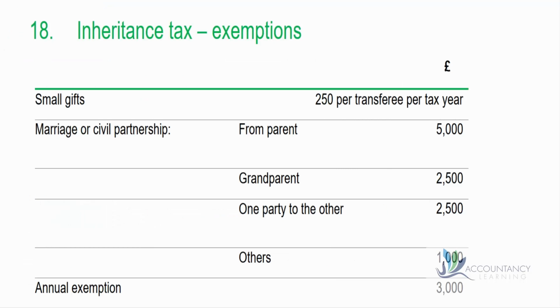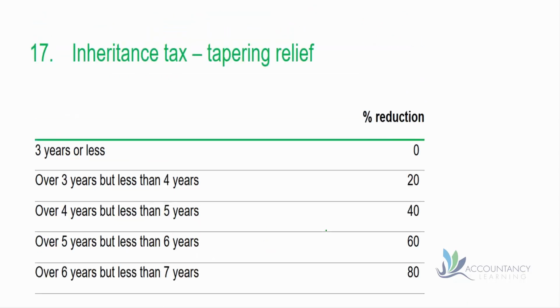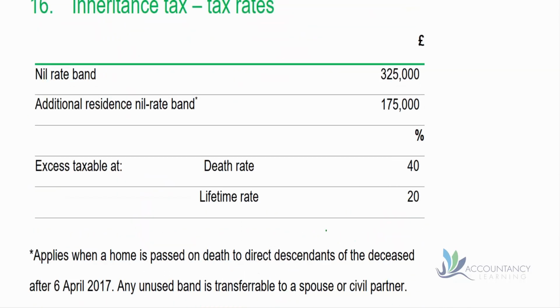So here's the reference materials again, and let's have a look at note 16 about tax rates. And it shows there we have a nil rate band for residents of £175,000. And notice the little asterisk there. So this applies when the home is passed on death to direct descendants of the deceased after April 2017, which is relevant in this case.